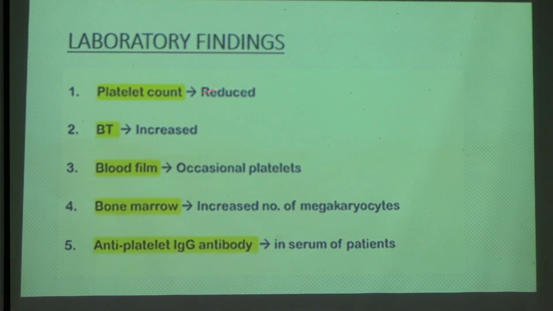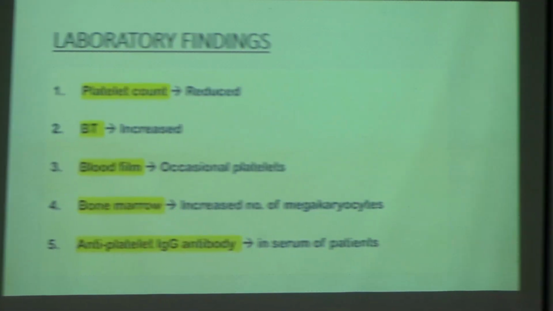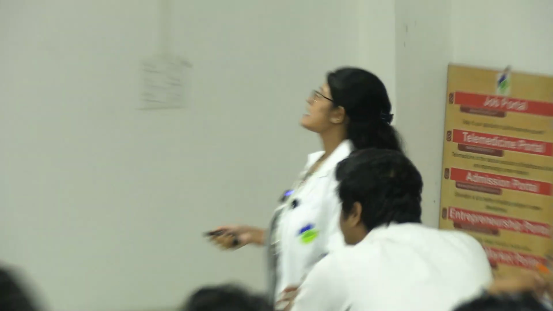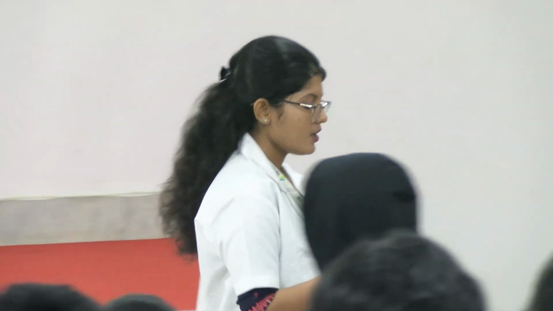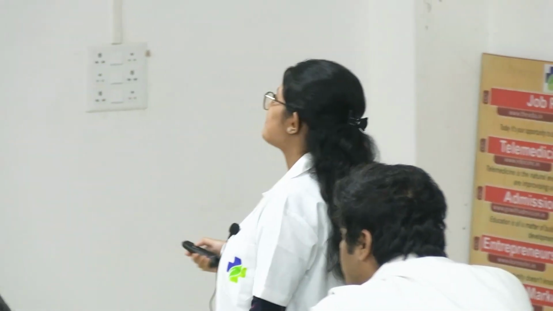Now in lab finding, what will happen? Platelet count will be increased or decreased by your common sense. It will decrease. BT will be increased or decreased because the person is bleeding, right? So from a normal person, the BT will be increased in ITP patient. Okay. So next is in blood film, you will get occasional platelets.